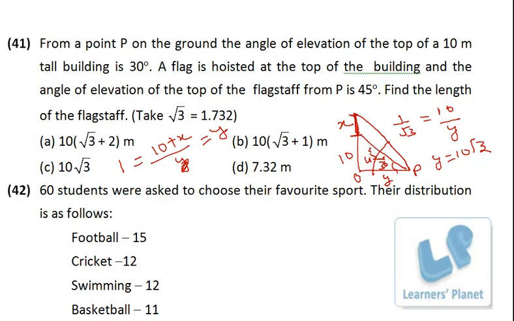So actually we want the length of the flagstaff, that is x only. So x is equal to y minus 10, so 10 root 3 minus 10, or I can say 10 times (root 3 minus 1). Root 3 is actually 1.73, so 1.73 minus 1 is 0.73. 0.73 into 10 is 7.3 something. So that's this, right? This problem is a very basic problem from trigonometric height and distance.